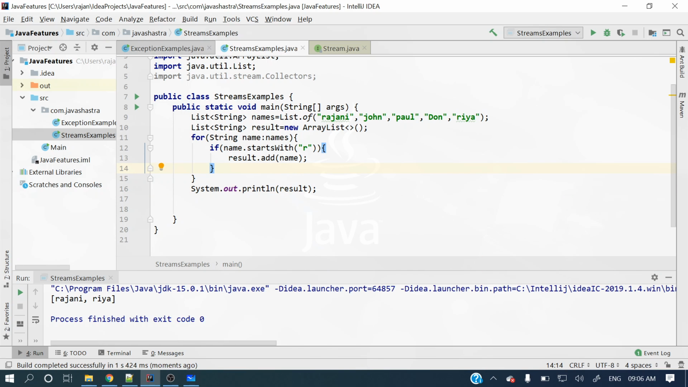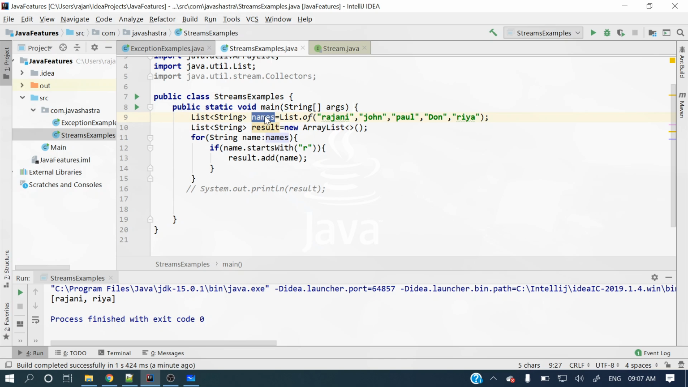You can see Rajni and Ria are printed, right? So this is imperative, old-school programming, and we're still doing it this way. Now let's see how we can achieve this in the Streams API. Let me comment this out. This is the list, right? I told you we can call stream on top of a collection, and collection means only collection, not a map.